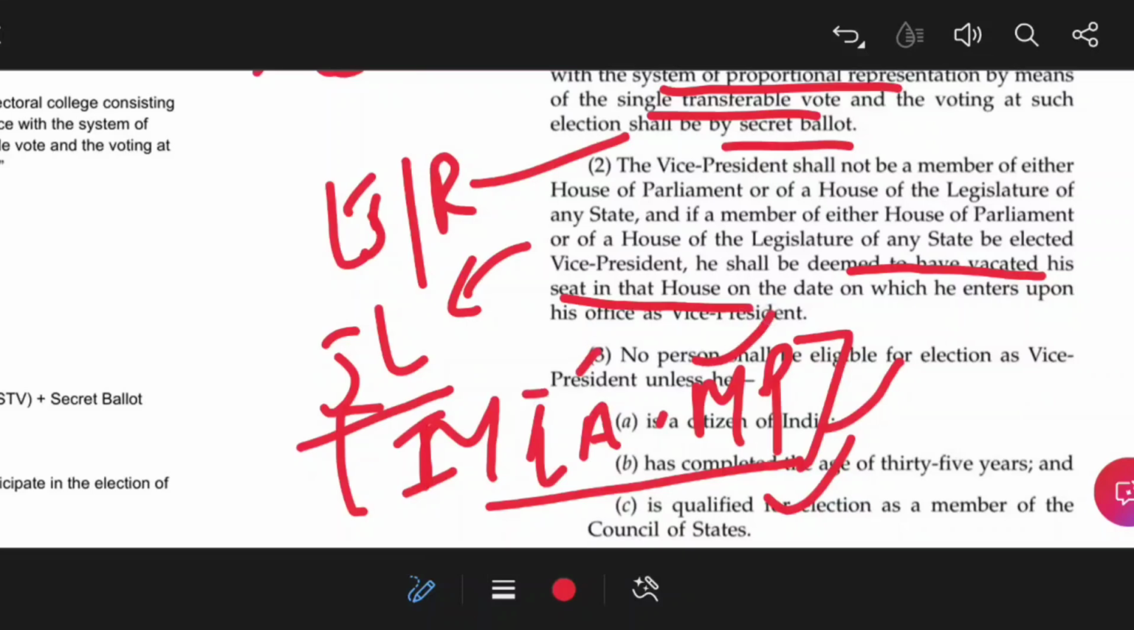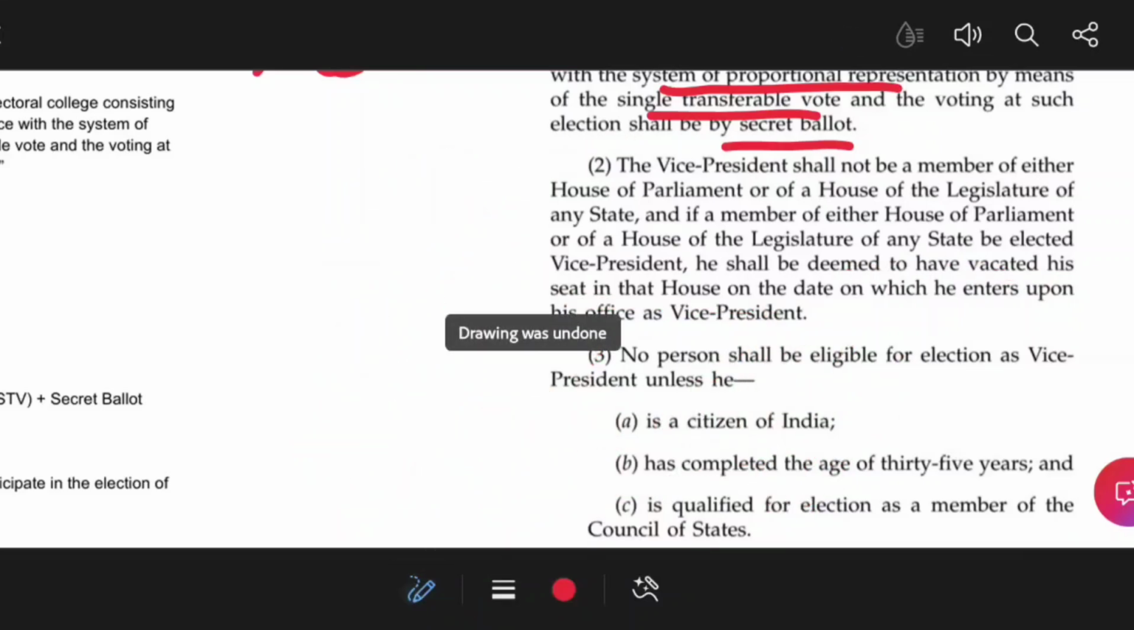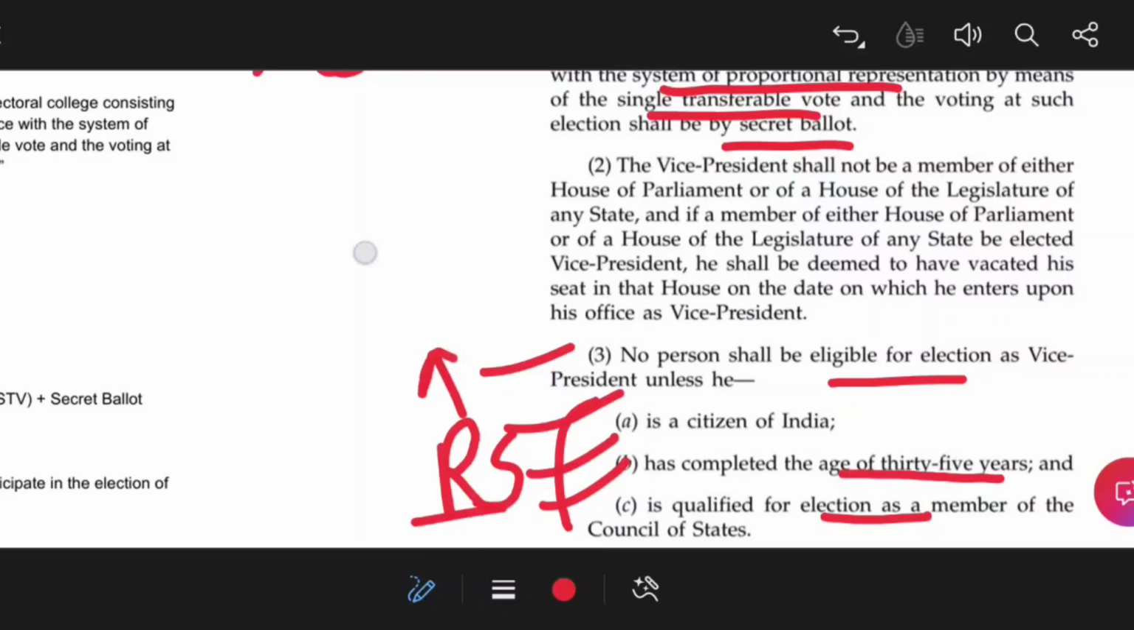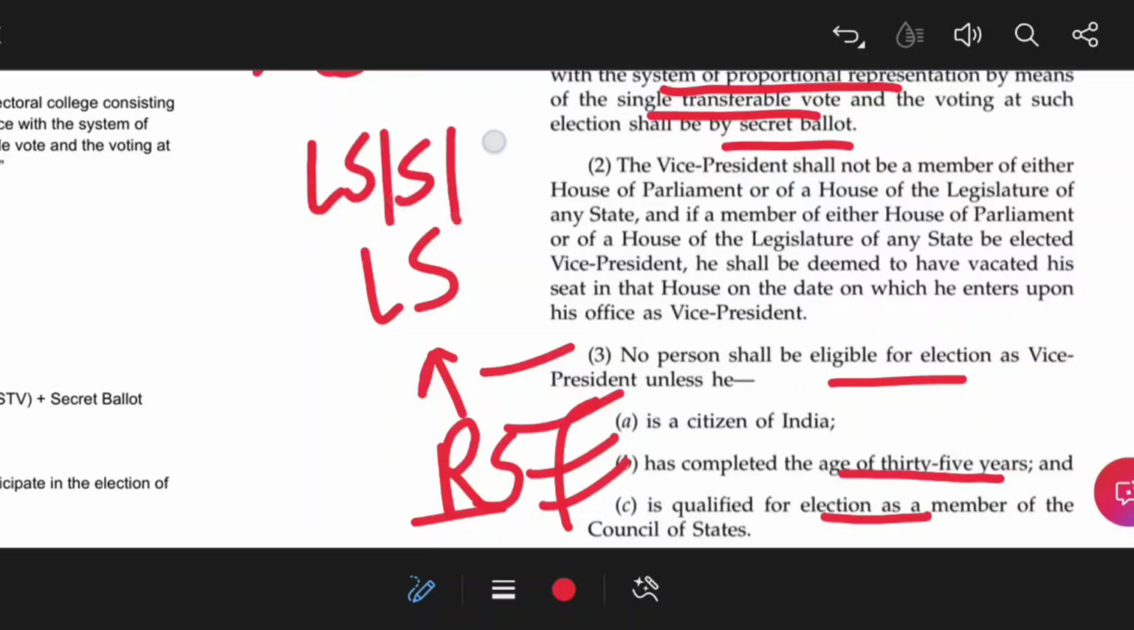Now, as you can see here, clause 3 is about eligibility for contesting the election as Vice President. Here the Vice President candidate should be a citizen of India, must have completed the age of 35 years, and should be qualified for election as a member of the Council of State, that means Rajya Sabha. And for the President, it is Lok Sabha, and for the President, the electoral college consists of Lok Sabha, Rajya Sabha and state legislatures, and only elected members.